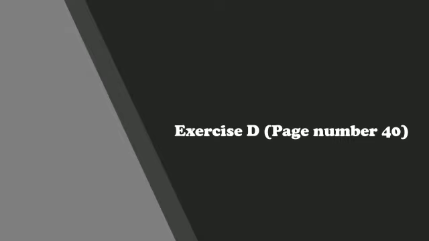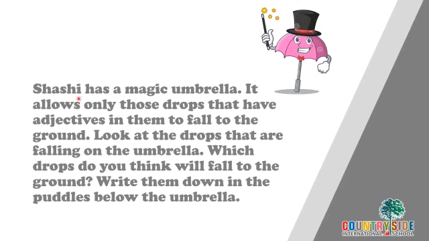Children, let's see exercise D, page number 40. Shashi has a magic umbrella. It allows only those drops that have adjectives in them to fall to the ground. So the magic umbrella was such that if the drops have adjectives in them, then only they'll fall to the ground.